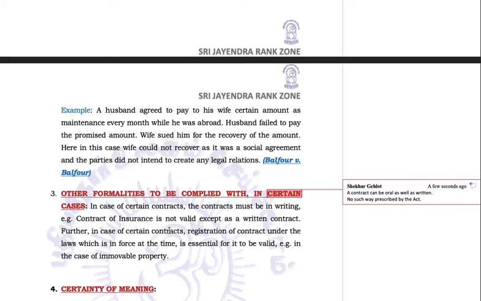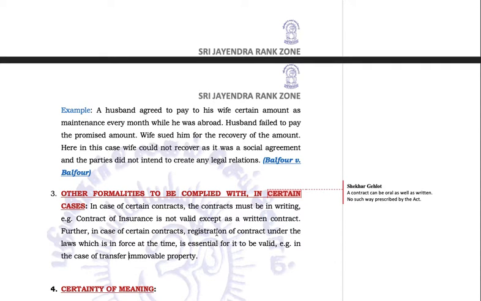Further, in cases of certain contracts, registration of the contract under the laws enforced at the time is essential for it to be valid, like in the case of immovable property. Suppose I am going to transfer my land to someone, I am going to sell it. In that case, it not only has to be written, but it has to be registered as well. You have to pay a registration duty, called stamp duty.